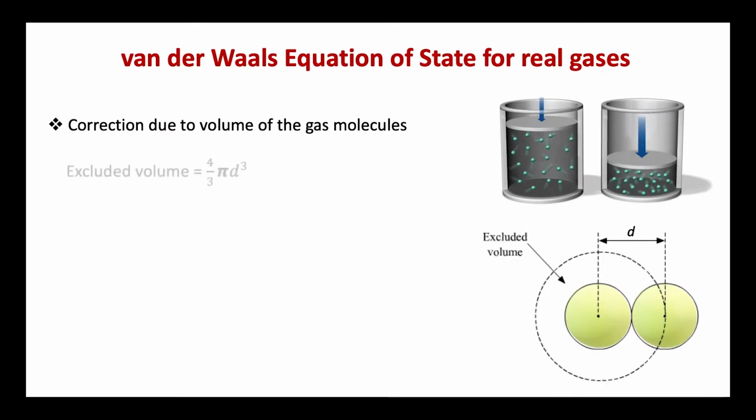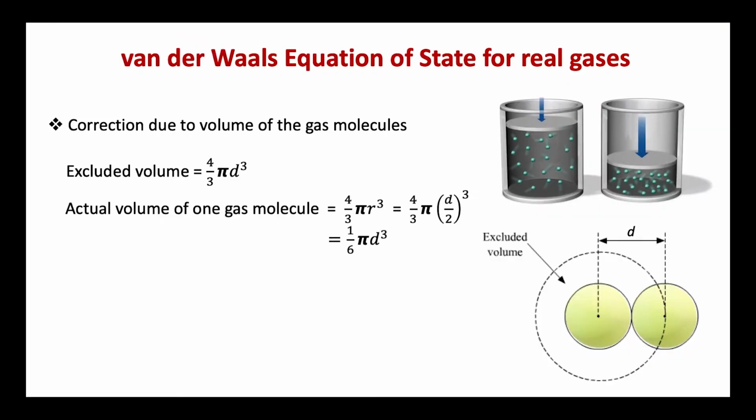For this pair of molecules, therefore, a sphere of radius d and hence of volume 4 by 3 pi d cube constitutes what is known as excluded volume. The excluded volume per molecule is thus half the above volume, that is equal to 2 by 3 pi d cube.